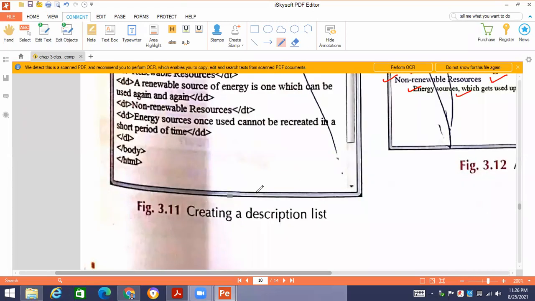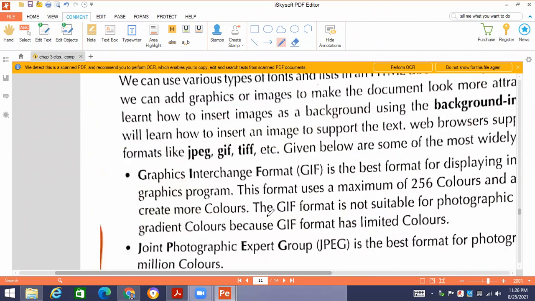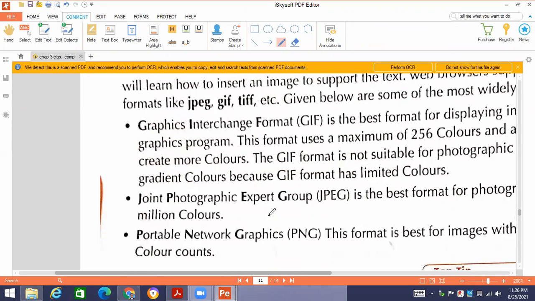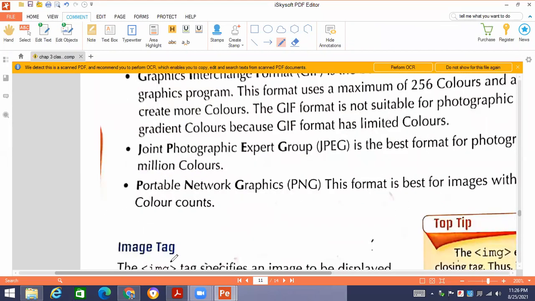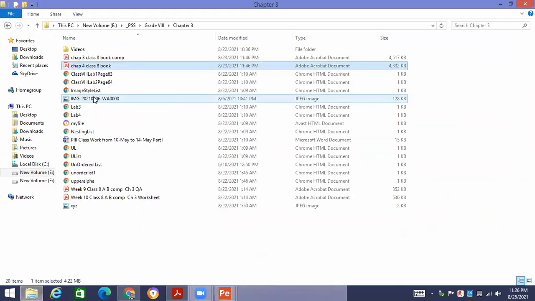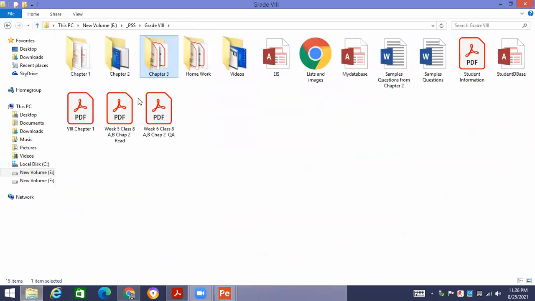Okay, so you have to do this program as well on your own. This is quite easy. No difficulty is there in this program. No issue is there in this program. And let me share with you over here the classwork and the homework for this chapter.